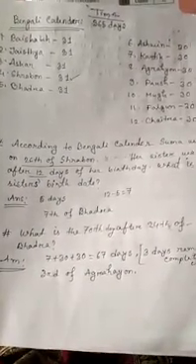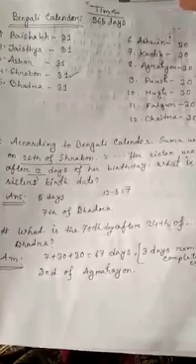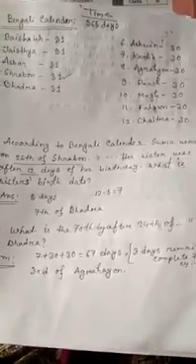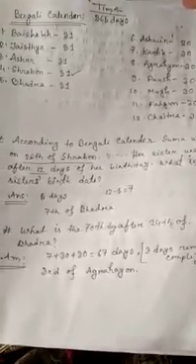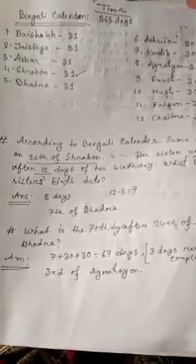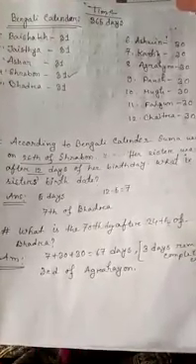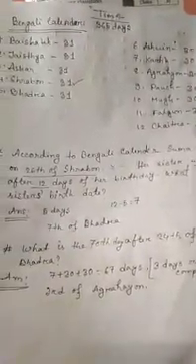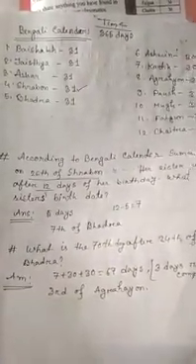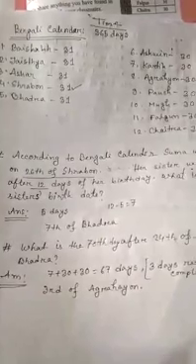Today's class will start with Chapter 12, Time. Today we will discuss calendars, both the Bengali calendar and the English calendar. Girls, we know there are 12 months in both the Bengali and English calendars, right?